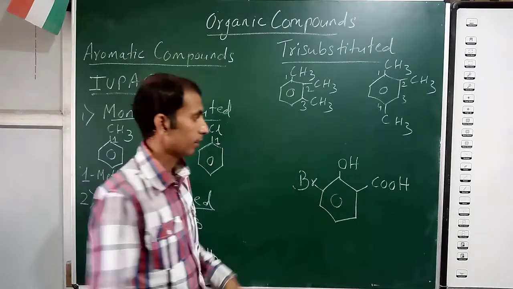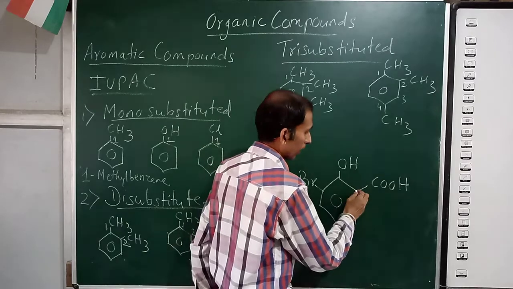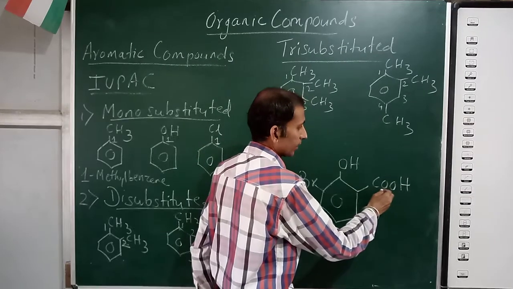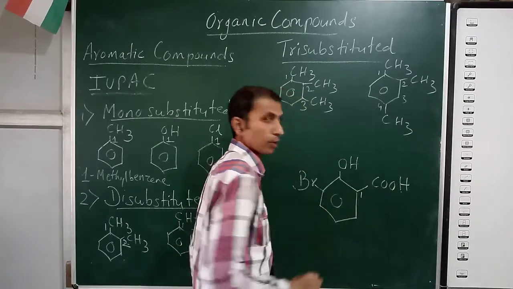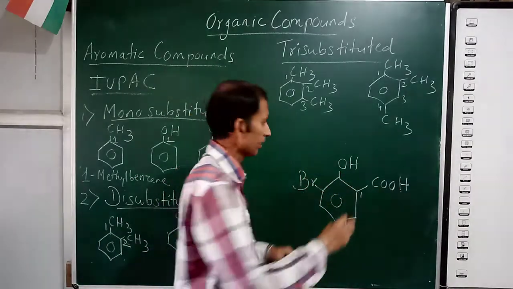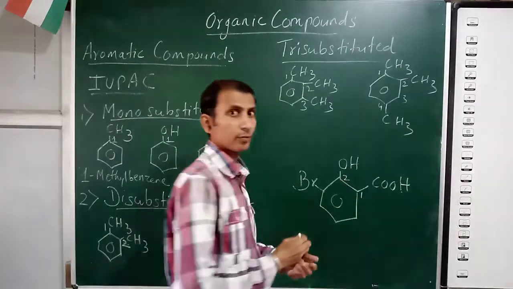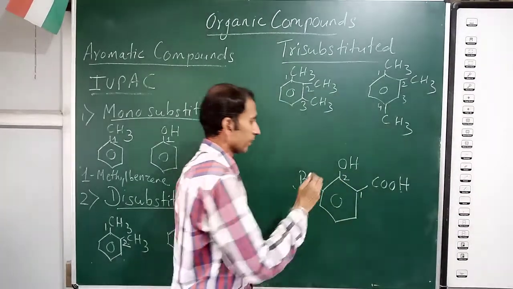You will come to know which group is at the top, so the carbon atom containing the COOH group you have to give number 1. Then for the second functional group priority between Br and OH, OH is higher, so you give 2 here and then 3 here.